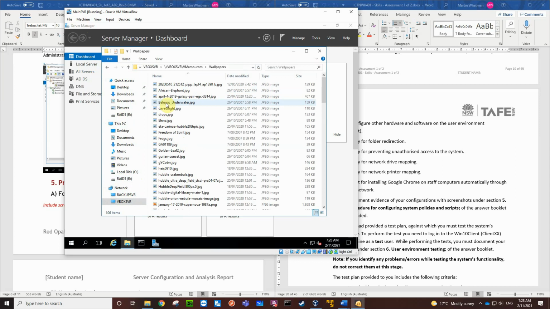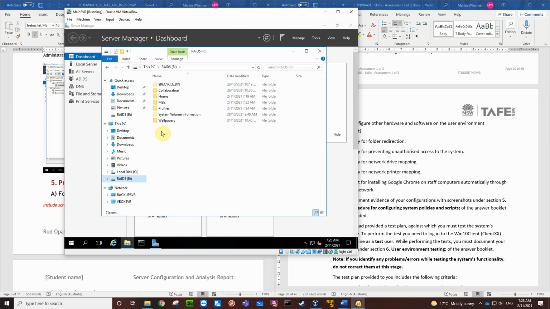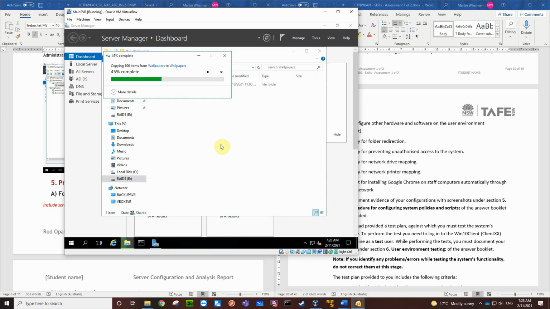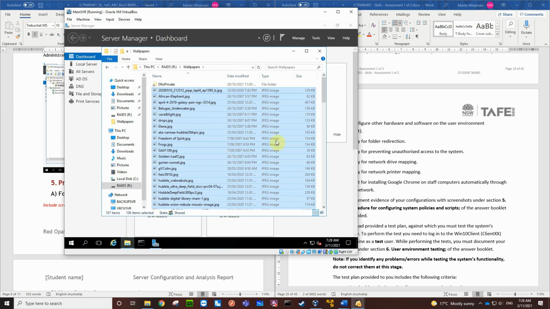So the wallpapers, I've got a whole bunch of wallpapers here. So let's just go Control A and copy those to my RAID 5 wallpapers folder. Paste. Okay, so now I've put a whole bunch of wallpapers into my wallpapers folder on the main server.